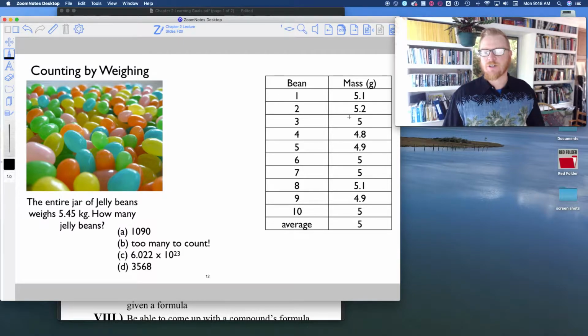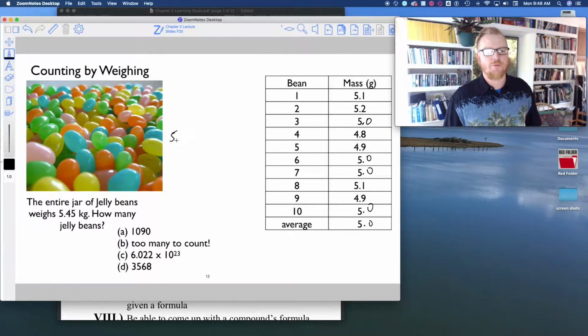Look, here's our average. One mass was 5.1, 5.2. Oops, I should have said 5.0, right? So we have the same level of precision for each measurement. And we get an average that is 5.0. So then when the guy's not looking, we weigh the entire jar, not including the mass of the jar itself. But we say that the jar is 5.54 kilograms.